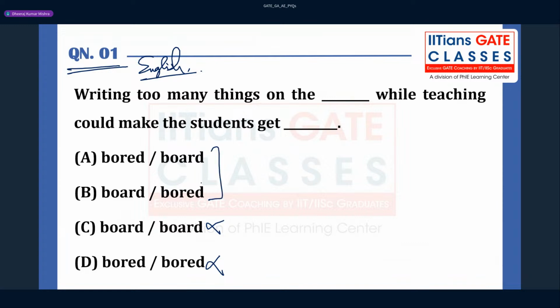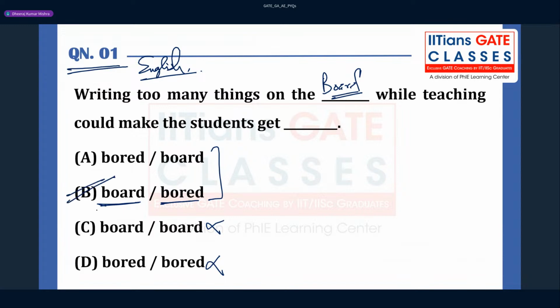So in a hurry we might make a mistake also, right? So we always write on a board, not on a bored. Okay, board is kind of the main verb, you can say. The student is going to get bored. So, writing too many things on a board, while teaching, could make the student get bored. So option B is going to be correct.